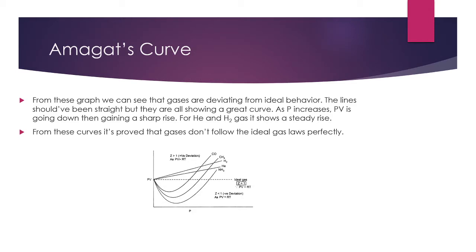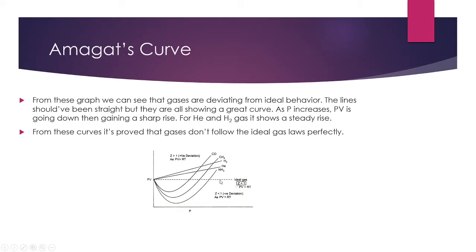In this curve we are seeing that for some gases, if we increase the pressure, then the PV value decreases and then gains a sharp rise. This is for carbon monoxide, methane, and ammonia. And for hydrogen and helium, they increase gradually. But for ideal behavior, all the lines should be straight for all gases.